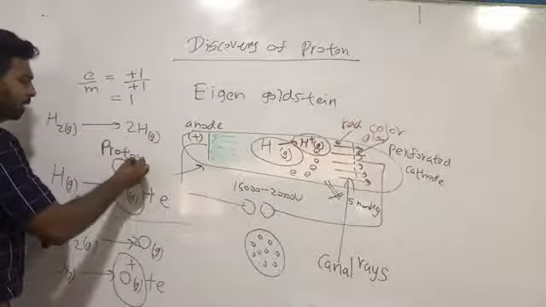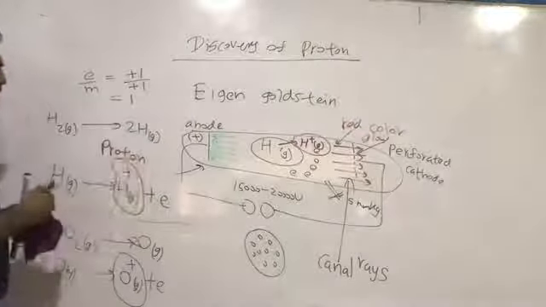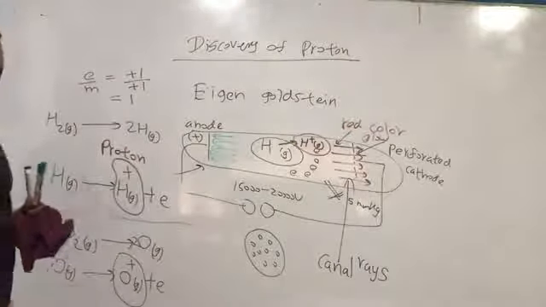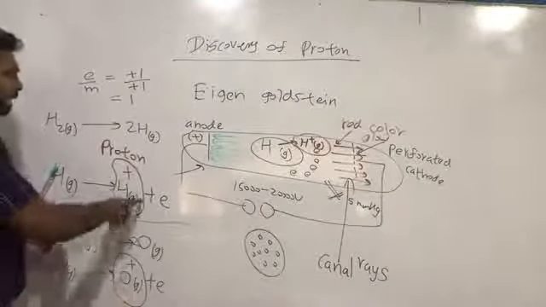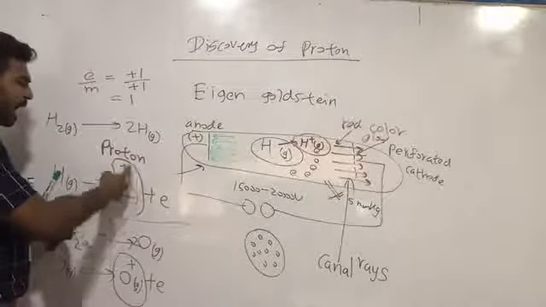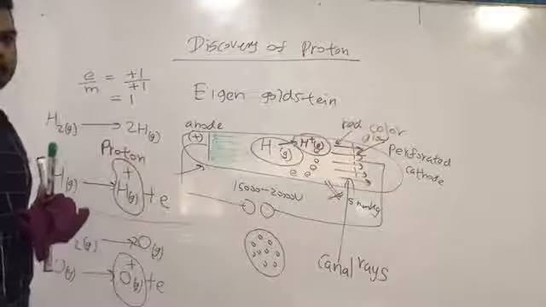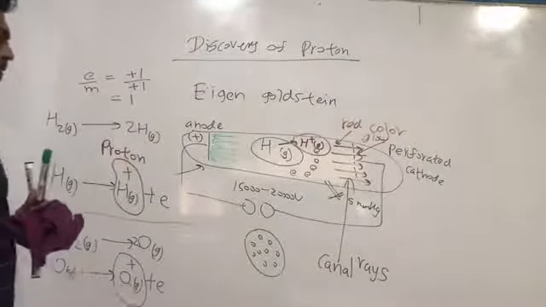Rutherford denoted this H plus gas as proton. So proton is an ion, the ion of H plus gas, or the H gas, is denoted as the proton.